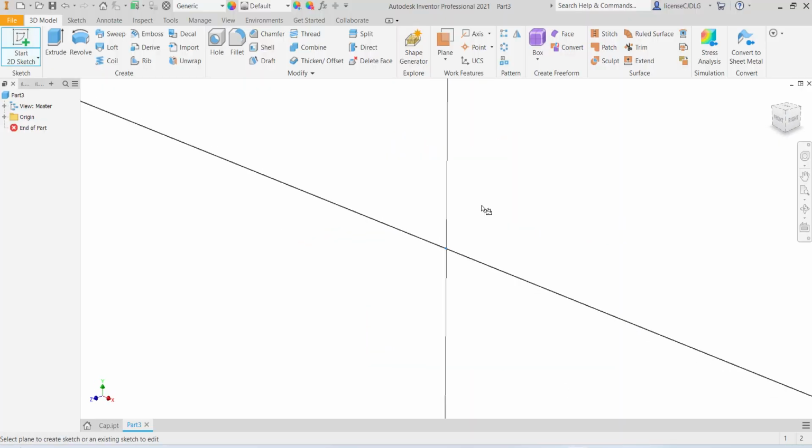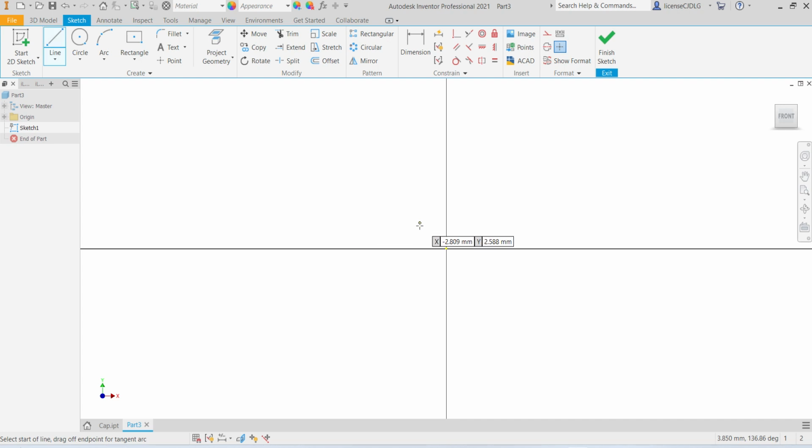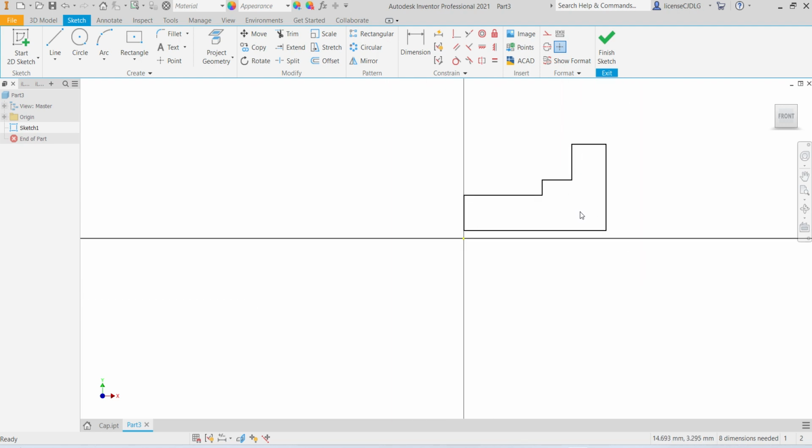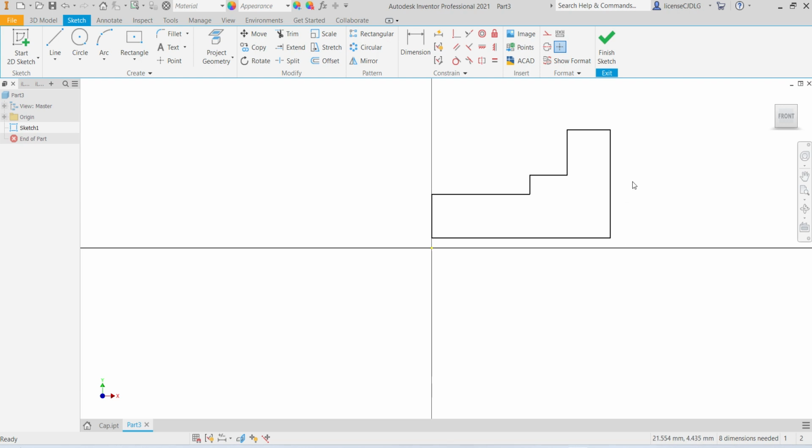Select plane, sketch, select line, give the dimension, diameter 50 by 2, 25 mm.